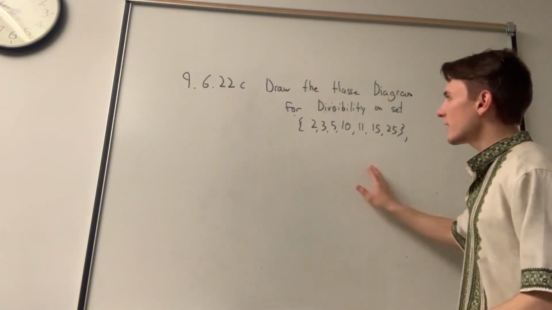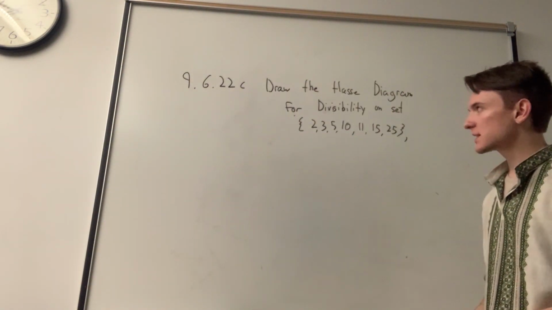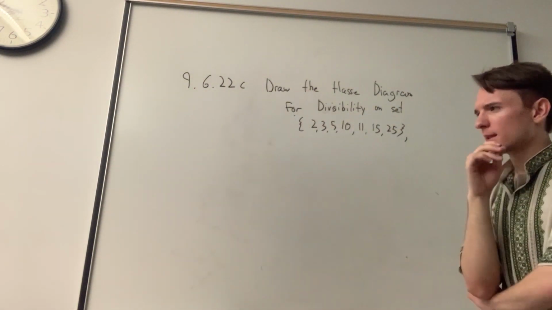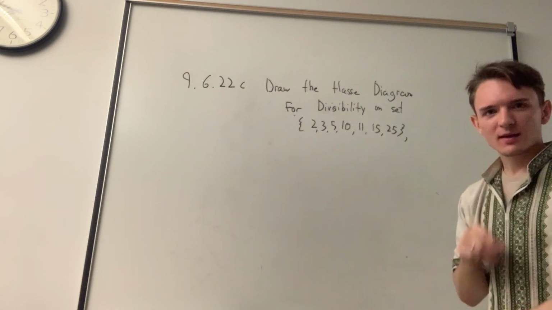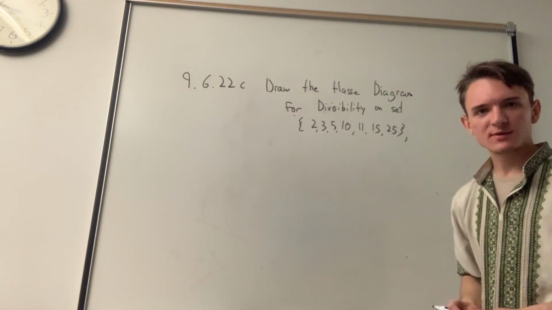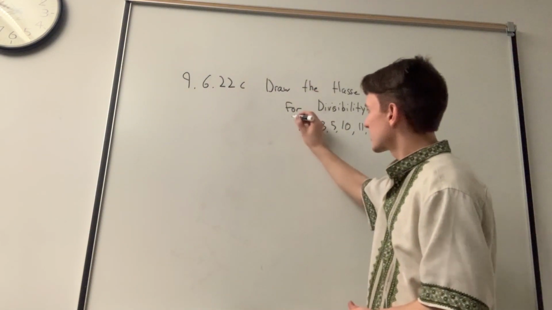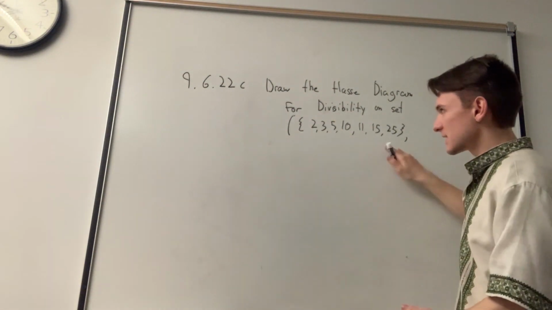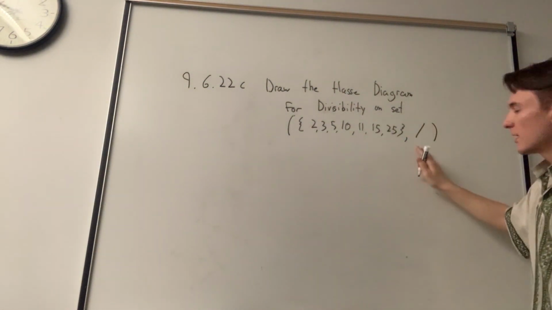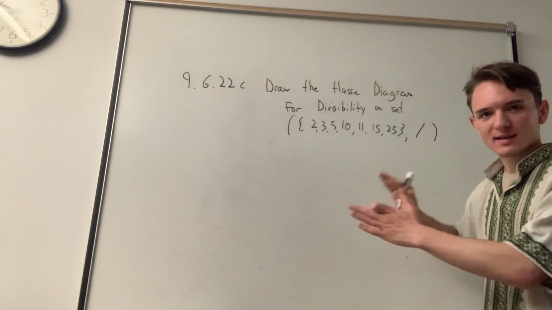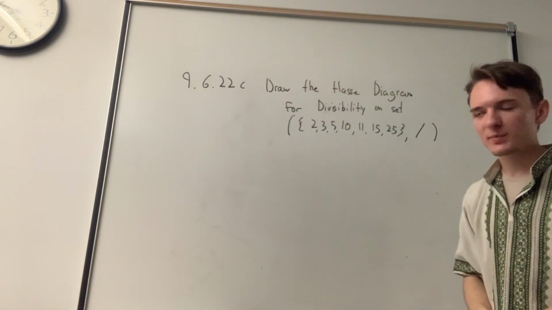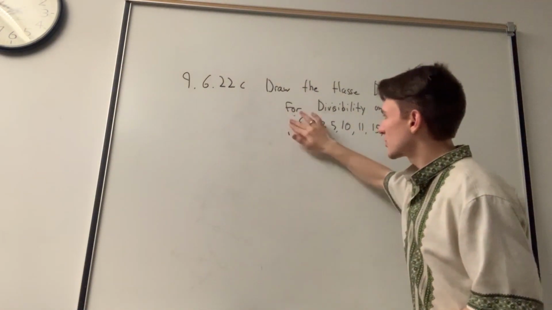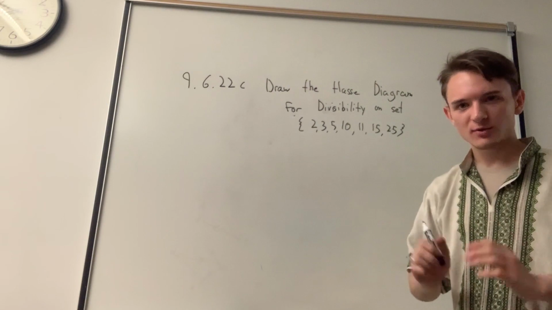Let's go on. Draw the Hasse diagram for divisibility on the set 2, 3, 5, 10, 11, 15, 25. You might be wondering, what does that mean? You might also see this sometimes in the notation of S, R. So we might have some parentheses on both sides, where this is the set, and we have the relationship on the right side. This is kind of like that S, R notation we've seen before, but they give us that the relationship is divisibility, so that's why they don't have it in that S, R notation.